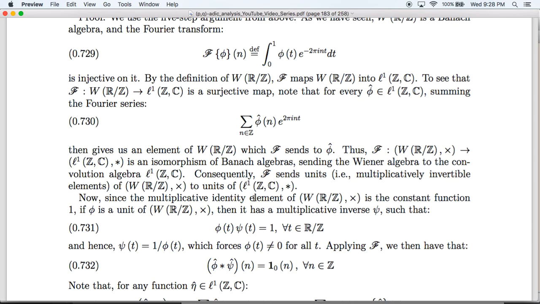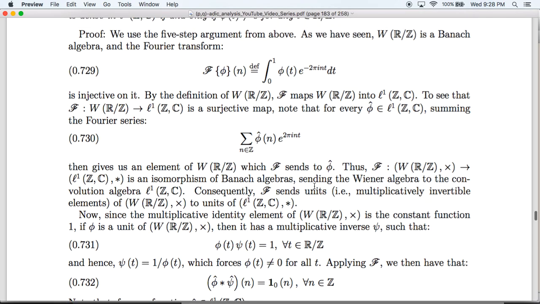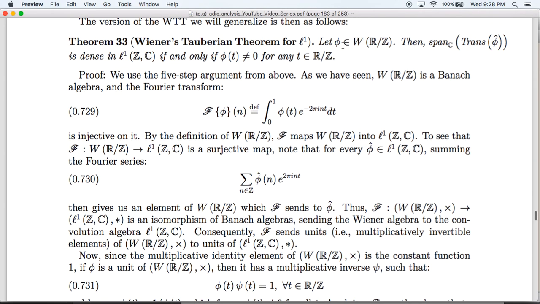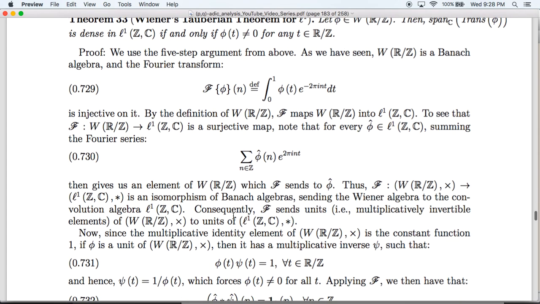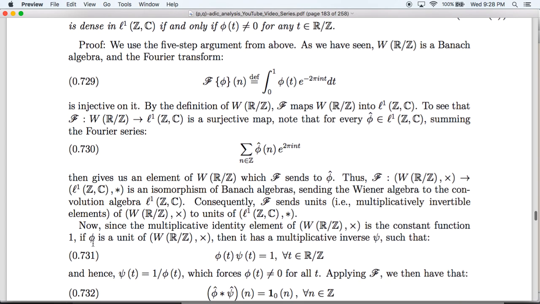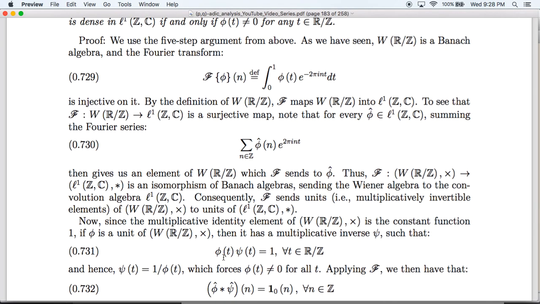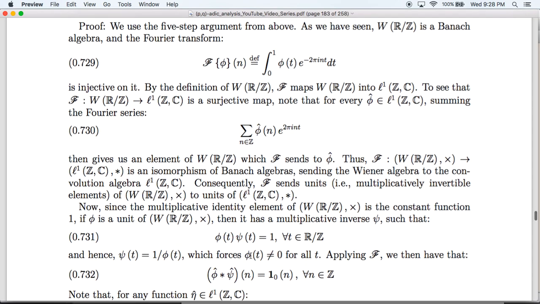Now, the Wiener algebra's operation is pointwise multiplication, so the constant function 1 is the multiplicative identity element. If phi is a unit, then it has a multiplicative inverse, and in particular this forces phi of t to be non-zero.